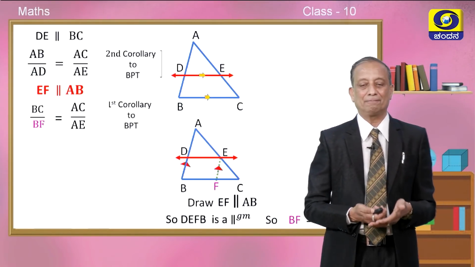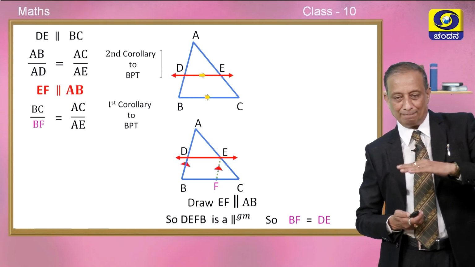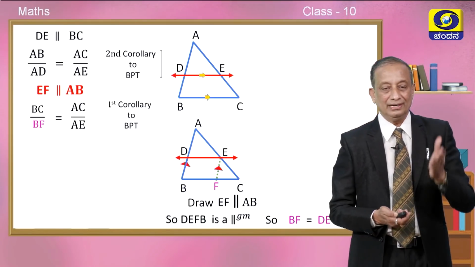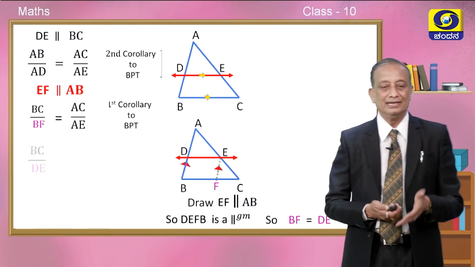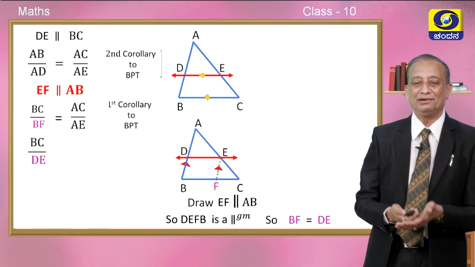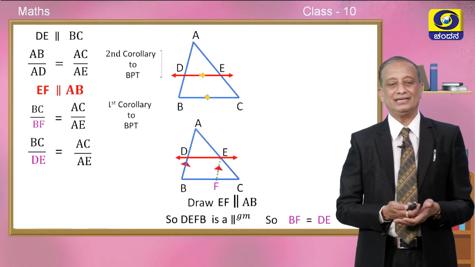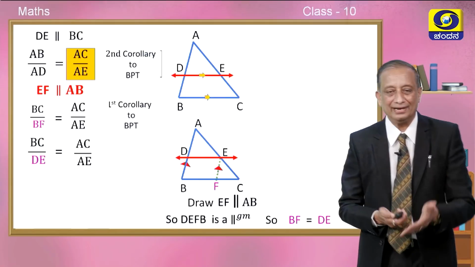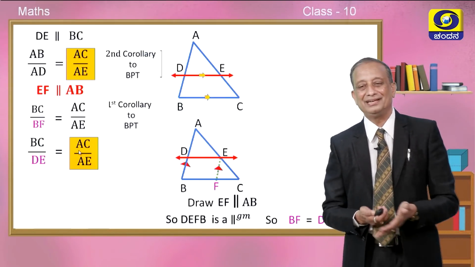And the fundamental property is that opposite sides are equal, therefore the bottom base BC is equal to DE. So in that above proportion, on the left hand side, in place of BF, can we not write DE, children? Definitely, it is equal to AC by AE. Now compare, so this left hand side is AC by AE, here also the left hand side is AE by AE.